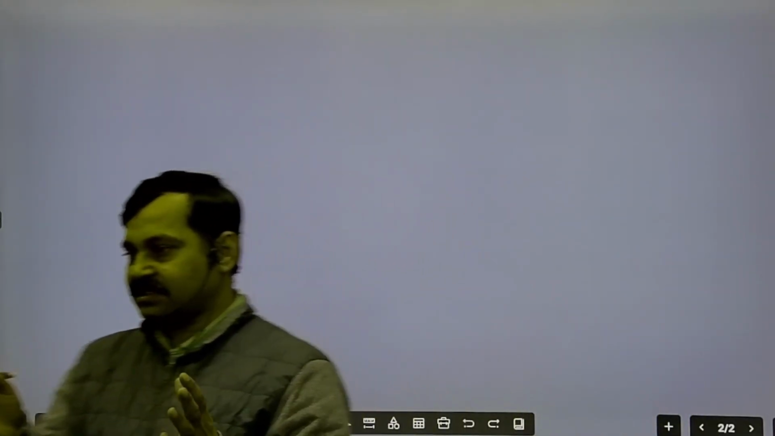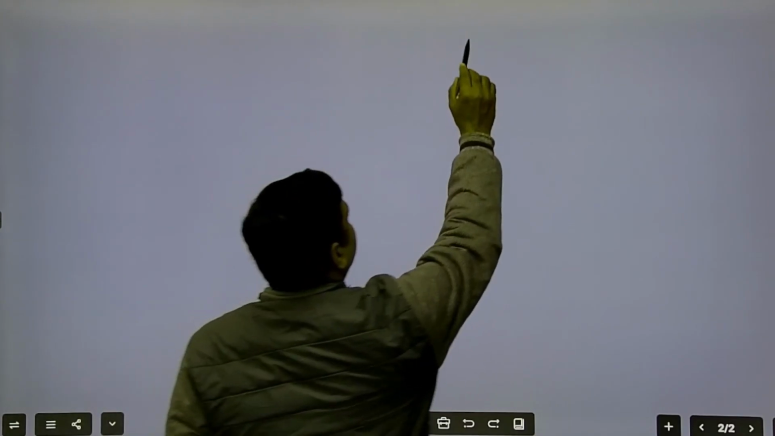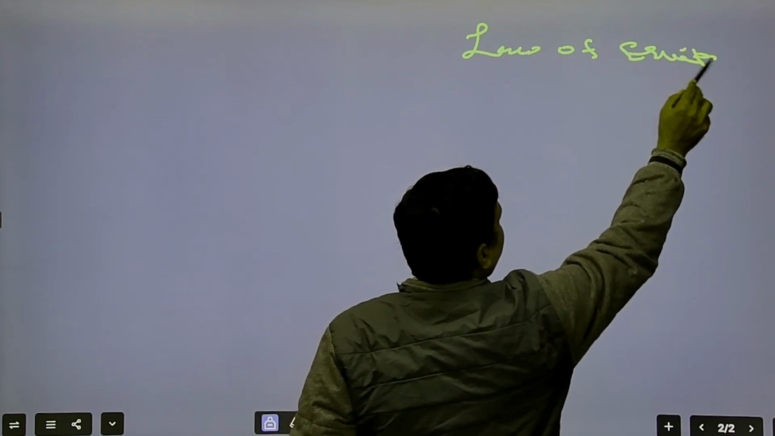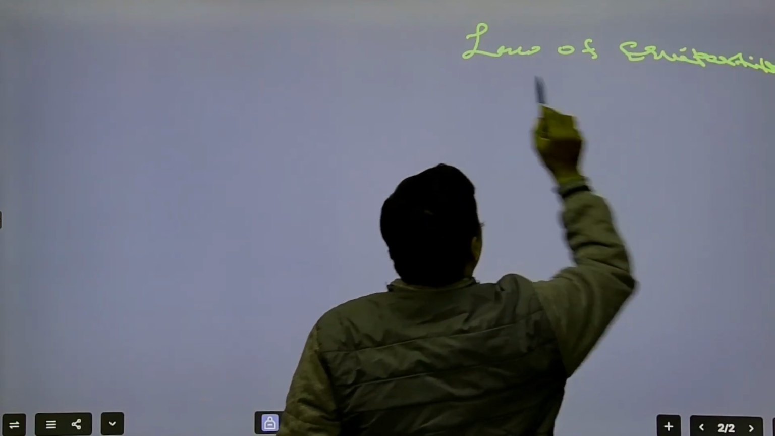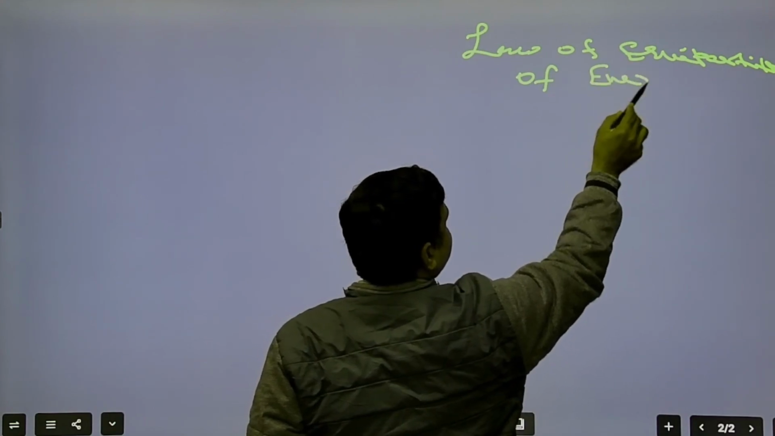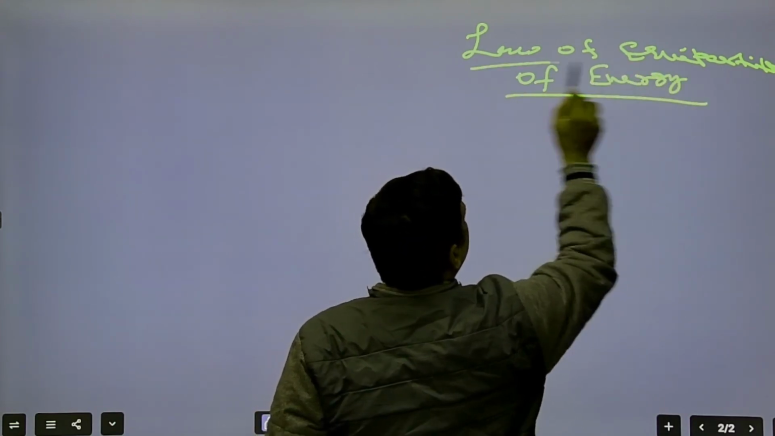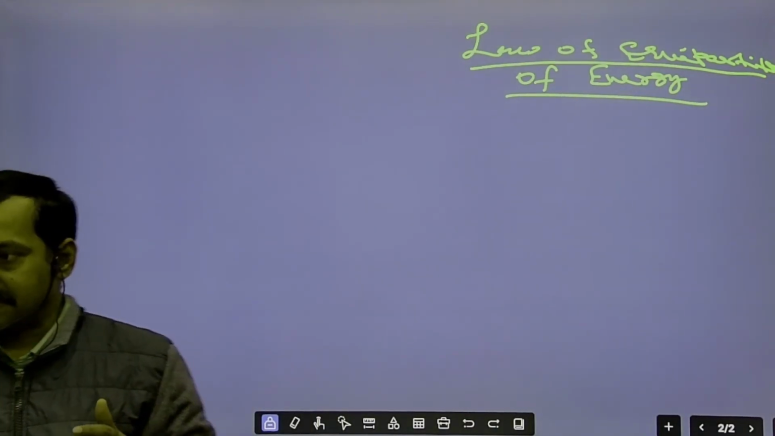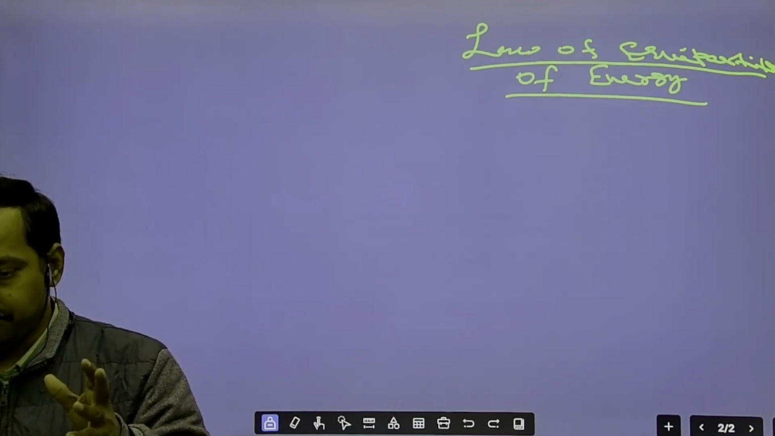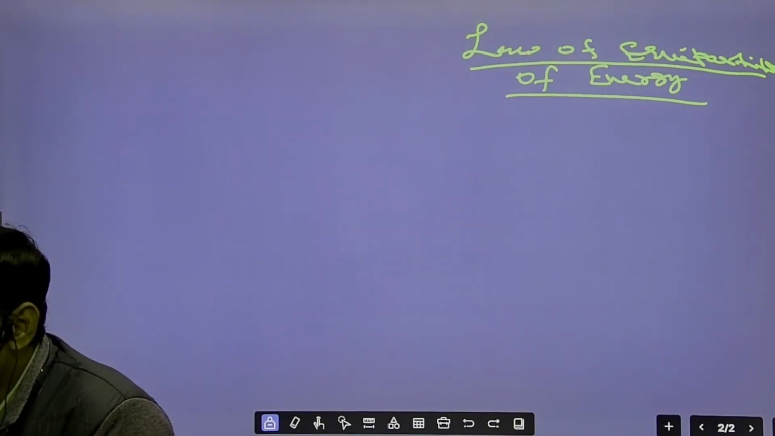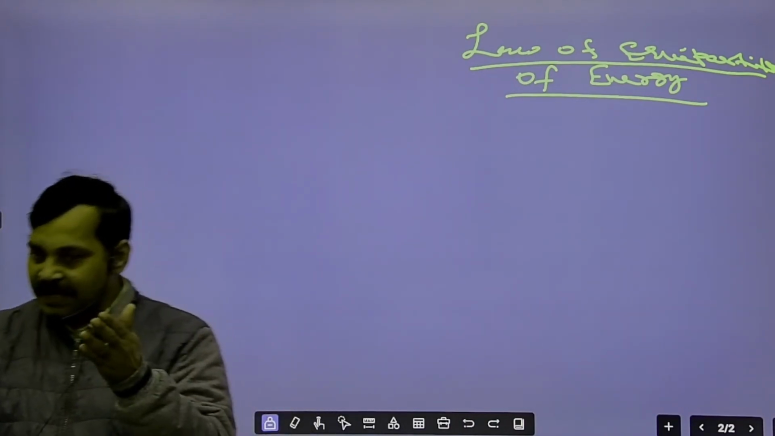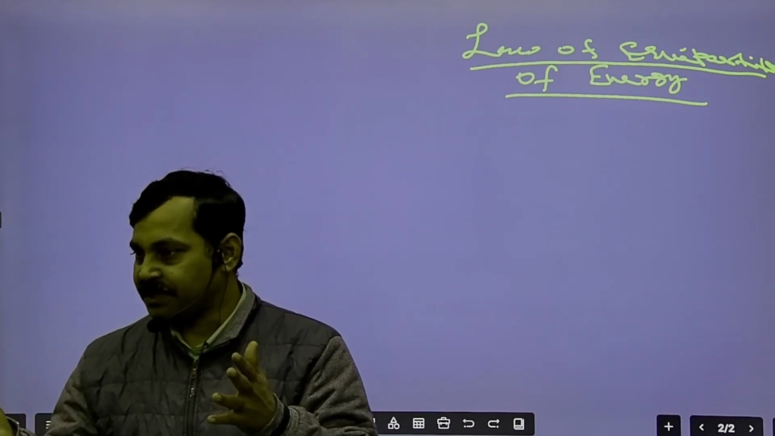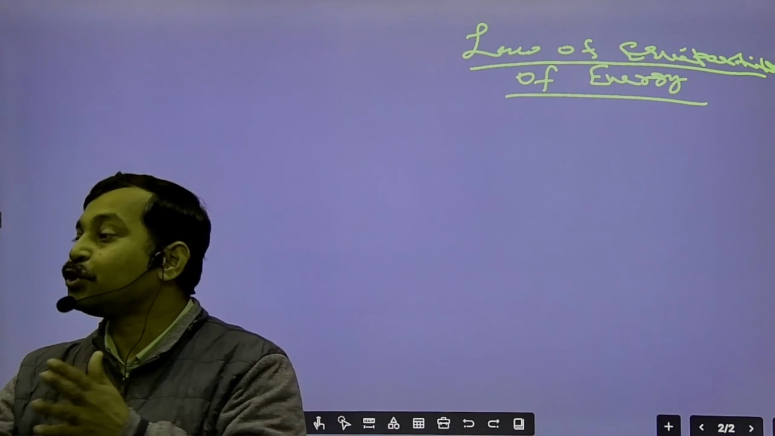So today we will discuss the law of equipartition of energy, right? Write: law of equipartition of energy. In this law it states that if a system is in thermal equilibrium, then the total energy is distributed equally in all the degrees of freedom. Degrees of freedom means all the energy groups, right?